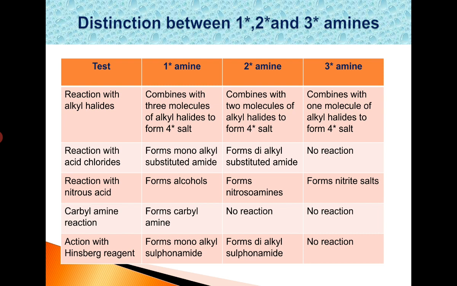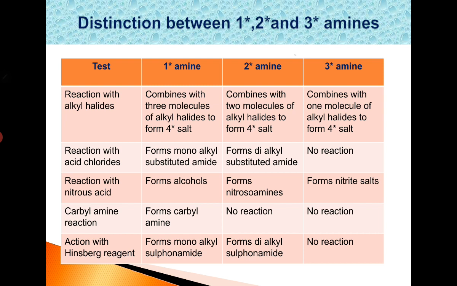First one, reaction with alkyl halides. We have already seen that primary amines combine with three molecules of alkyl halides to form a quaternary salt. Primary amine contains two hydrogen atoms, so if treated with alkyl halides, we get secondary amine, then tertiary, and lastly quaternary salt.